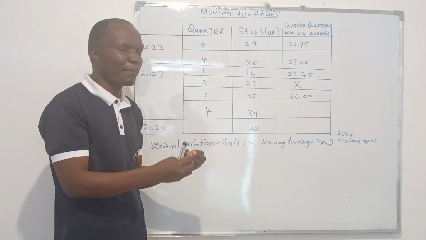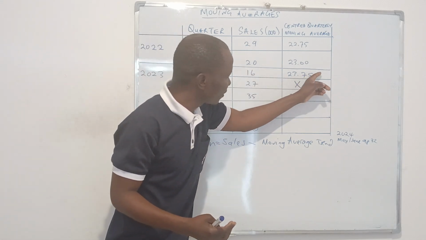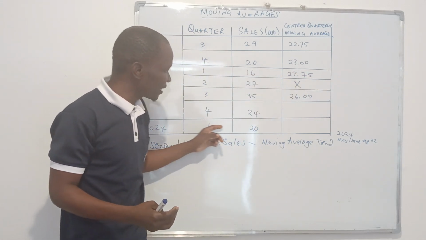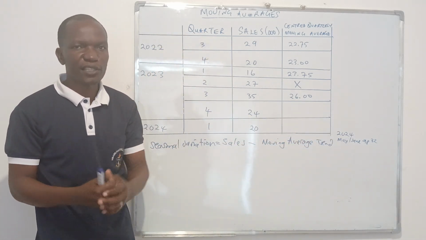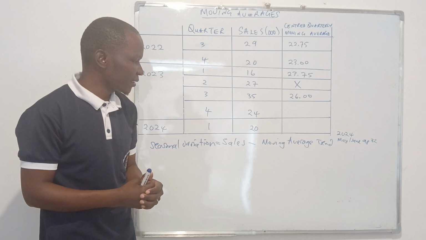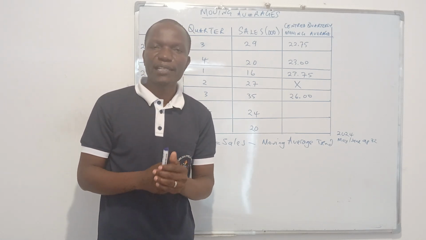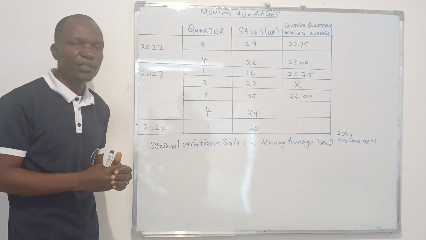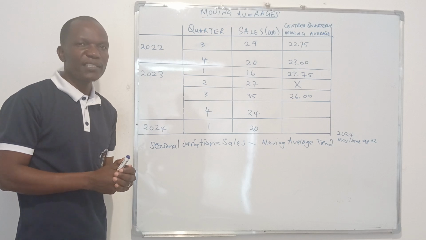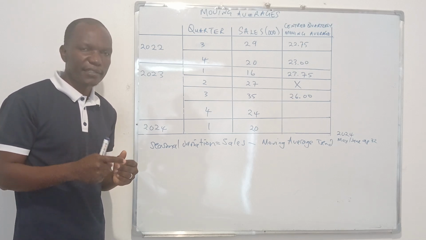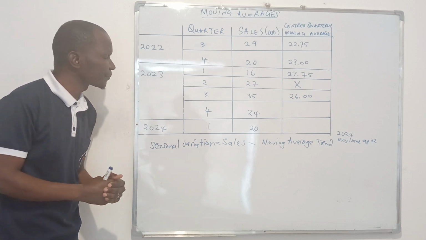And then we divide by their number. In this case, they are just 2. So it will be the seasonal variation of this first quarter and the seasonal variation of this first quarter divided by 2, because there are 2 seasonal variations. So we get our average seasonal variation. It's very important. We're going to be having our next episode where I'm going to be teaching you how to forecast now. Because for you to be able to forecast sales, you need the average seasonal variation and a figure on the graph for the sales forecast. Okay?